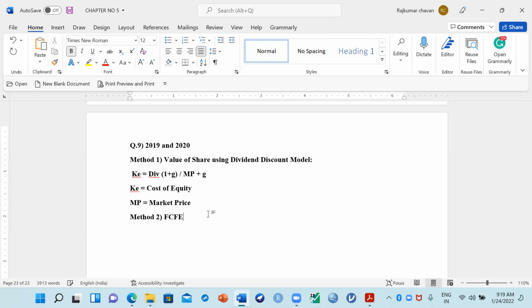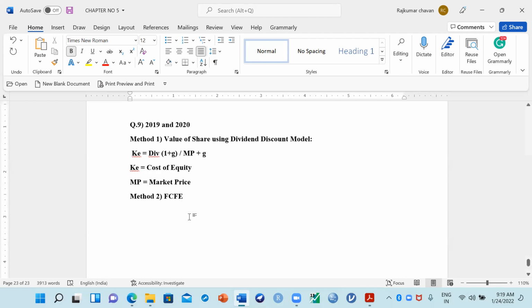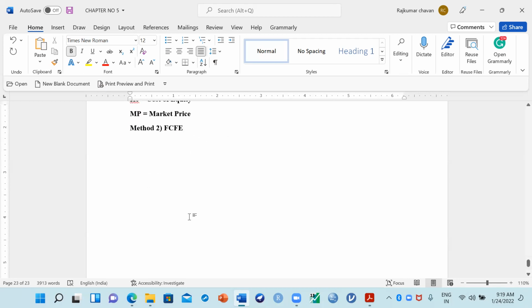The second method is method number 2, which is nothing but FCFE, free cash flow to the equity. Now, according to this method, how do we calculate? There is certain information which you have to understand. First, how do you calculate FCFE? That you have to first calculate. So what is the FCFE formula?